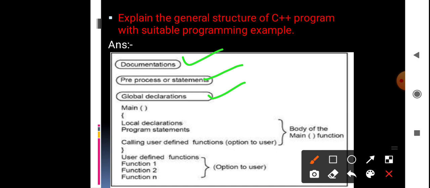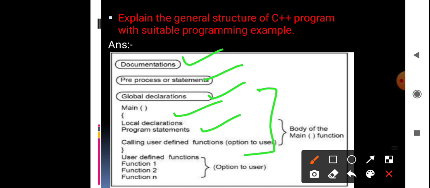Then we will have the local declaration section, program statements, and calls to user defined functions. This will be contained in the body of the main function. Next we will have user defined functions like function 1, function 2, up to function n. These sub functions are also called user defined functions.